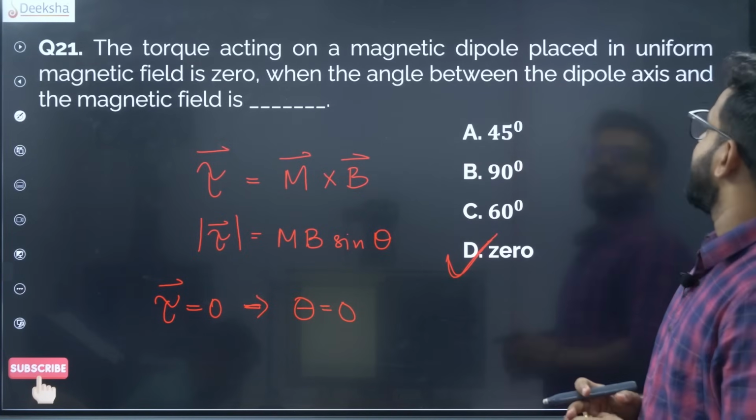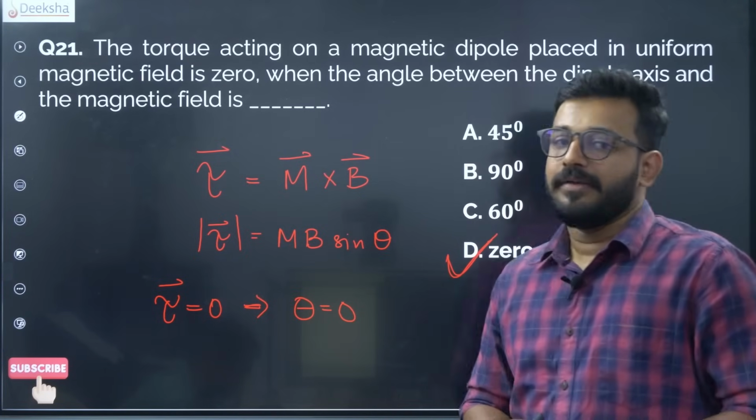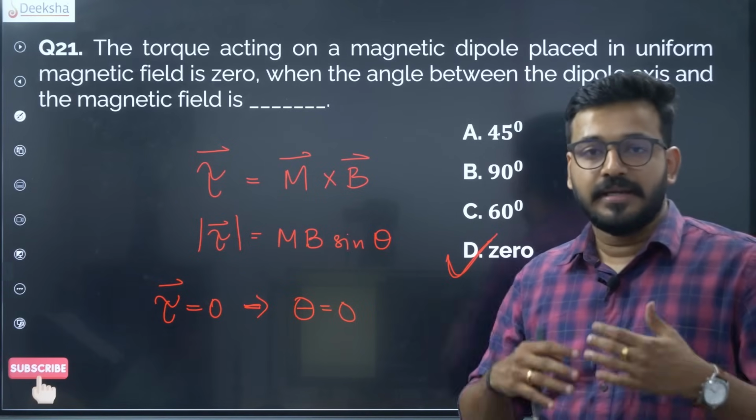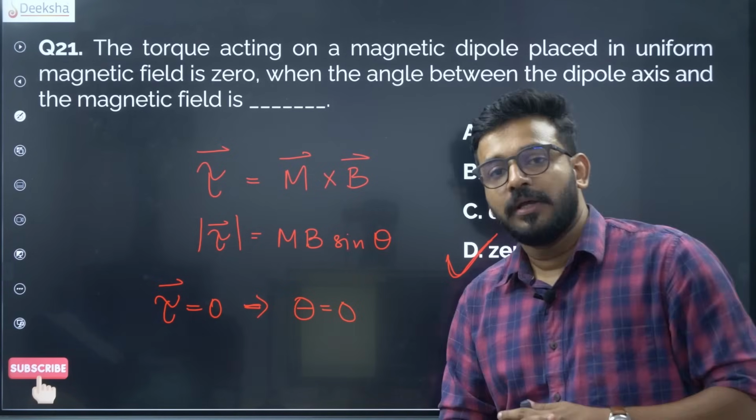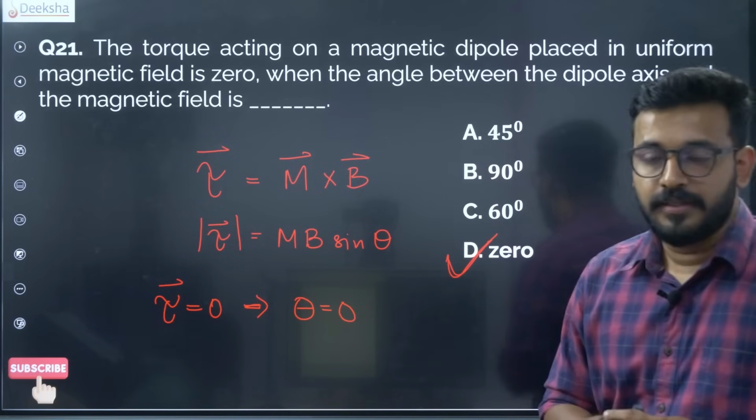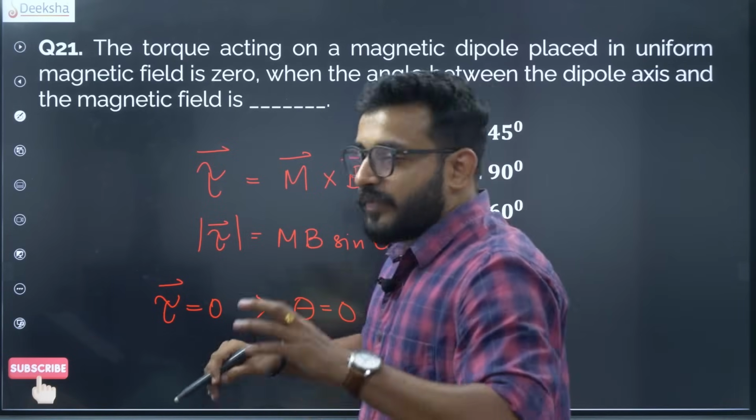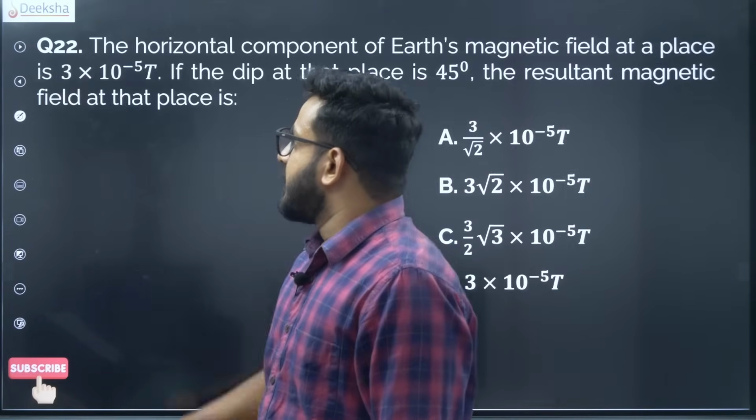Alright, the angle between the dipole axis and the magnetic field. The dipole axis is essentially the dipole moment direction. Alright, fine. So this is a very simple, straightforward question. Let's look at the next question.